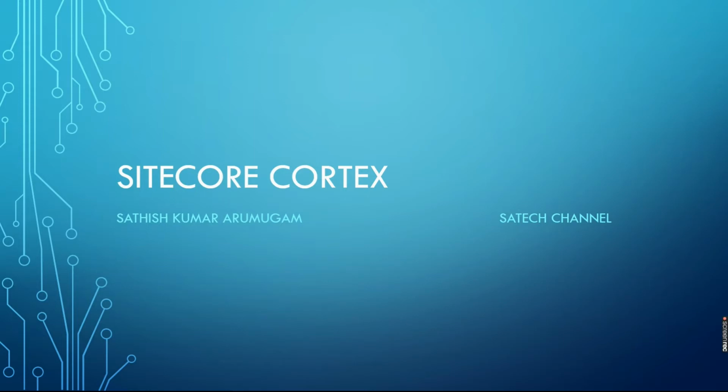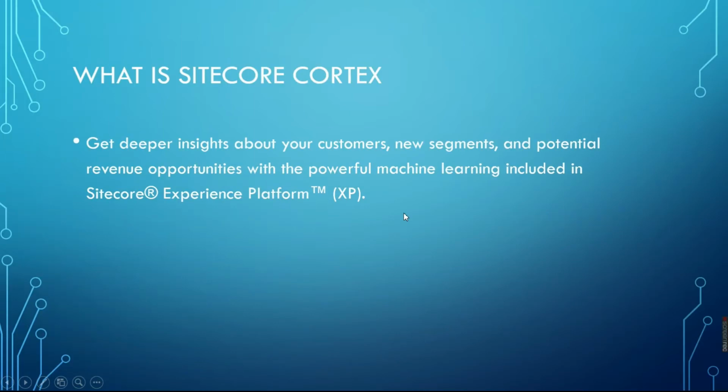Today we are going to discuss Sitecore Cortex. What is Cortex? Cortex is a machine learning process that we can use to analyze customer data and segregate the data.